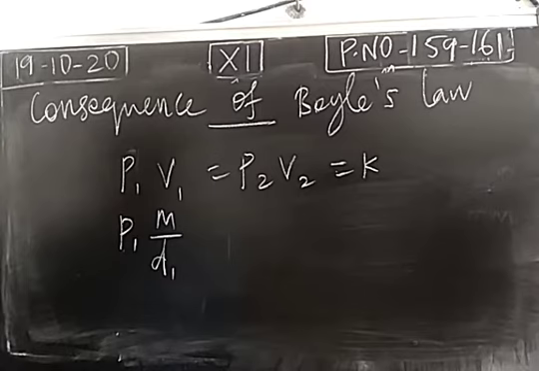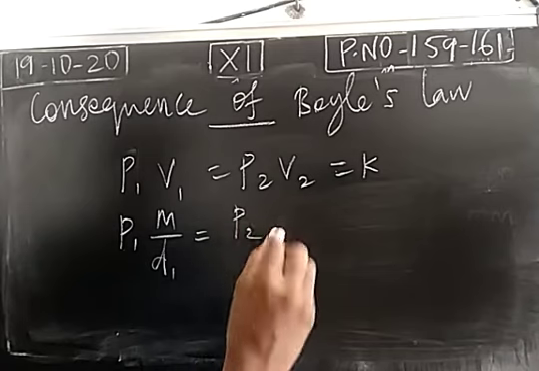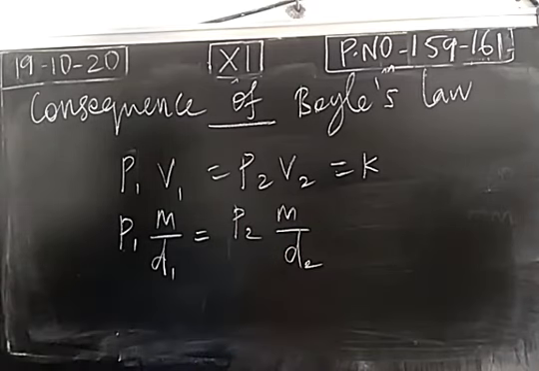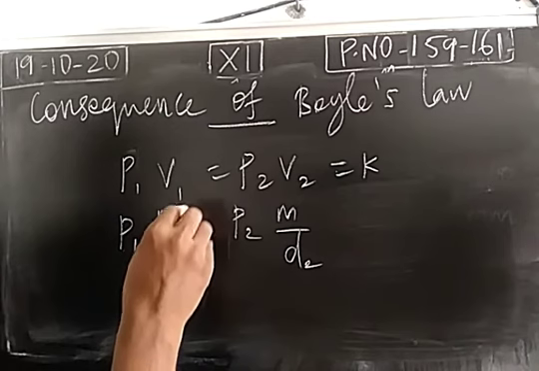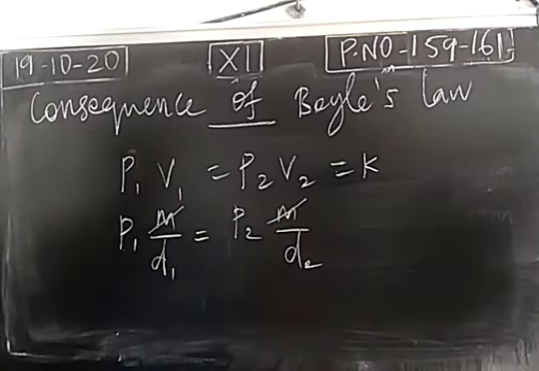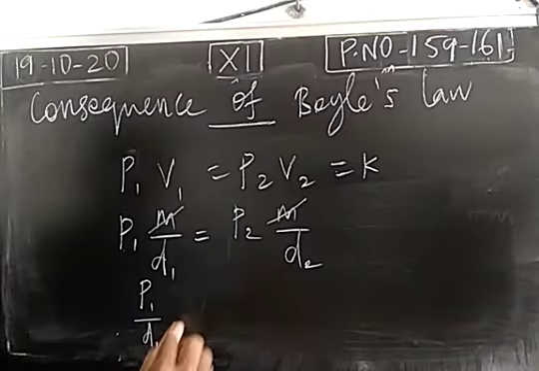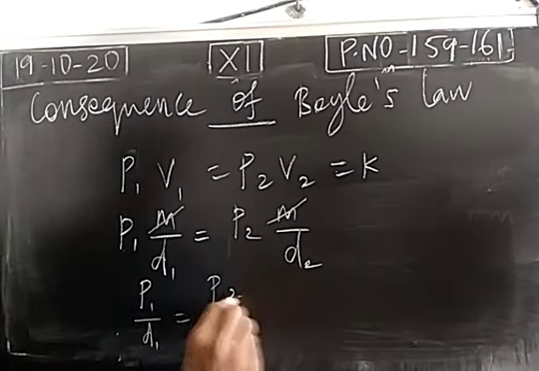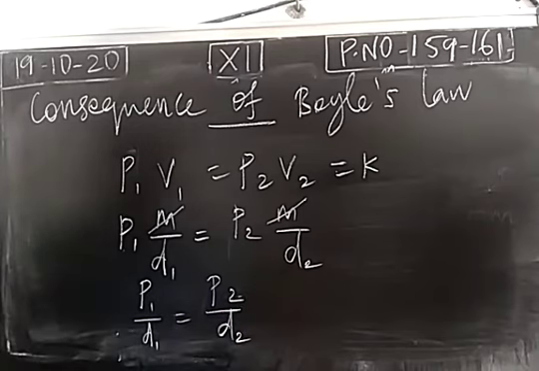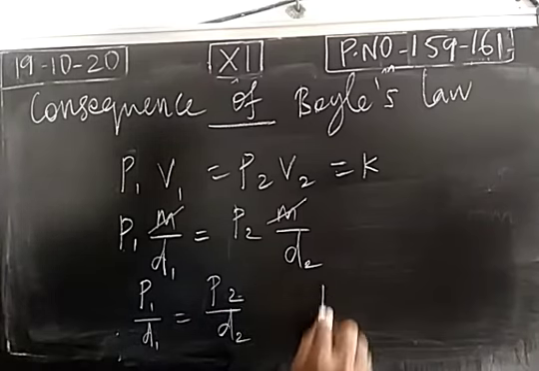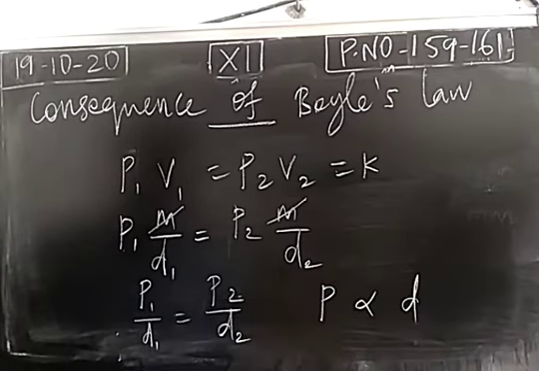Okay, so gaseous molecules will be in the container. The mass will be constant. P2 m divided by d2. So instead of volume, we have written mass divided by density. Since mass is constant, we remove that. So the expression will be rearranged as P1 divided by D1 is equal to P2 divided by D2. So this relationship indicates pressure and density are directly proportional. So this is the consequence of Boyle's law.